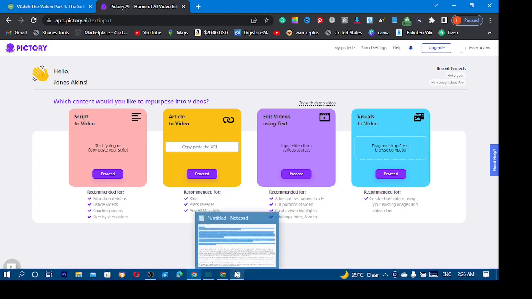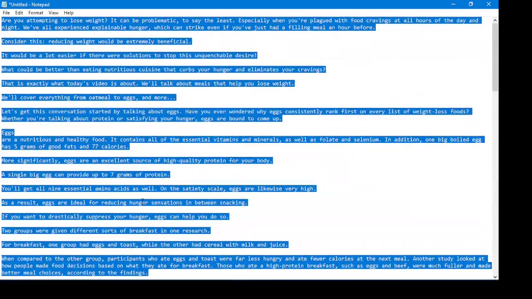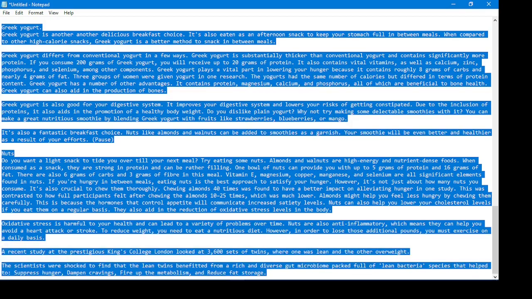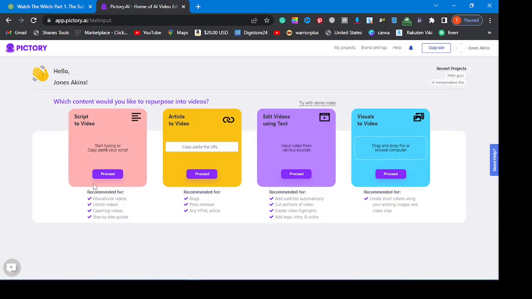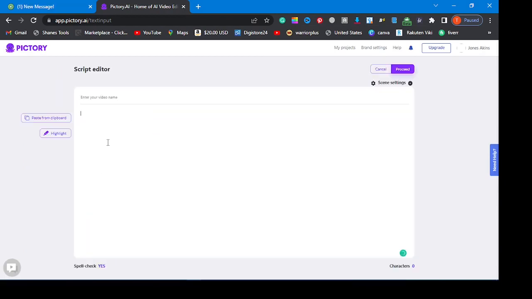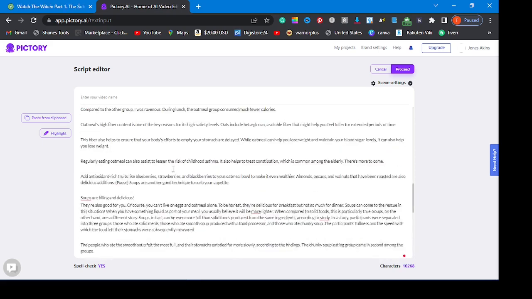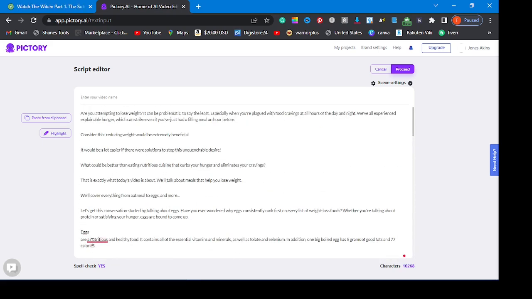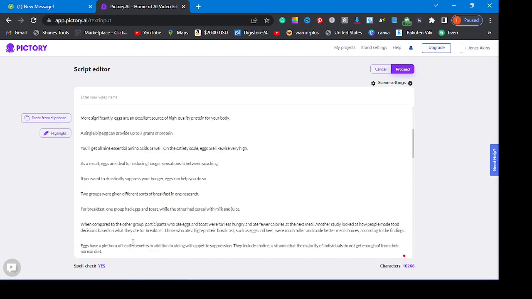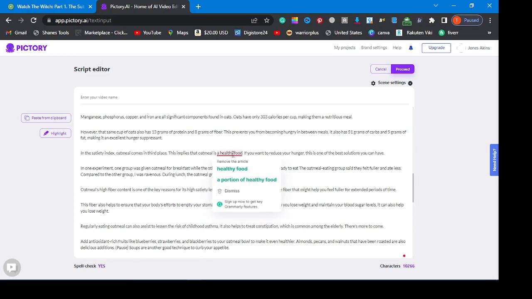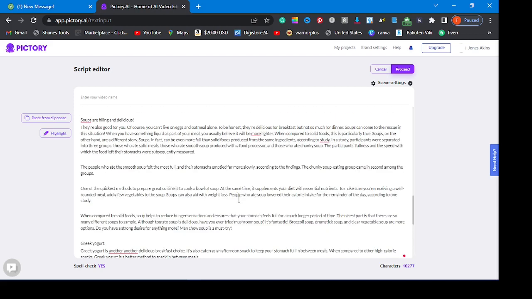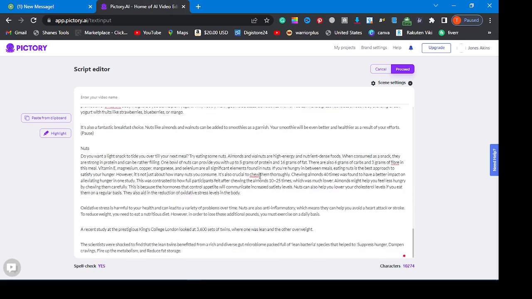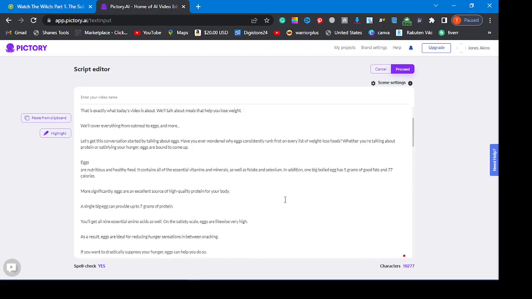So here is my script. I'm just going to copy my script right now. Come right here, hit proceed and paste it right here. As you can see, our script is ready. You can try to make some corrections, but if you don't want to, it's totally fine. So I think we are done.